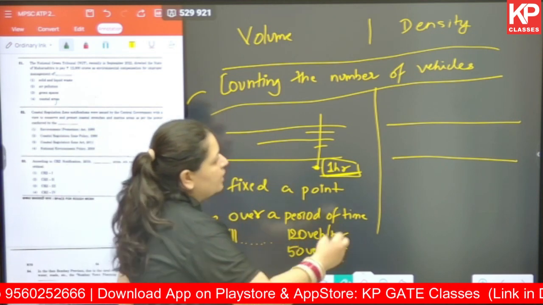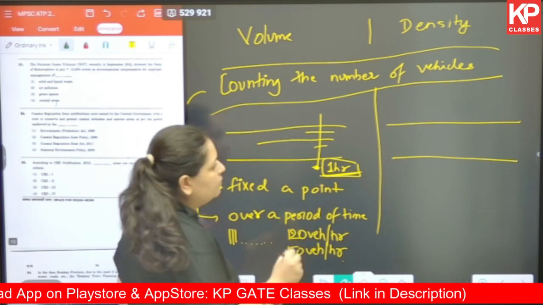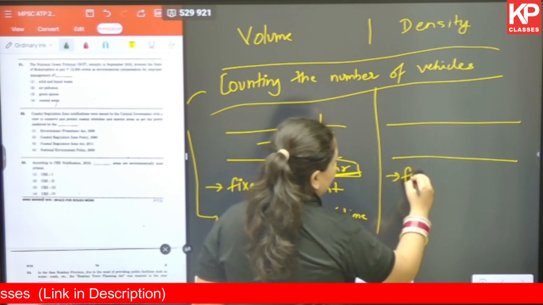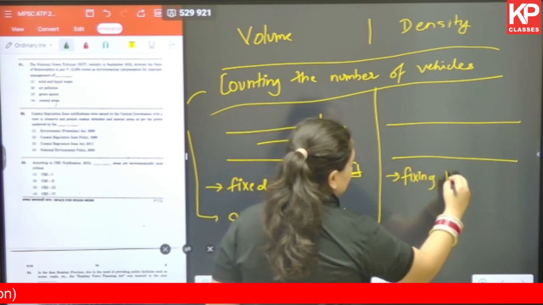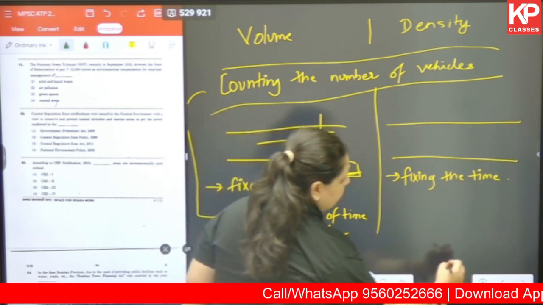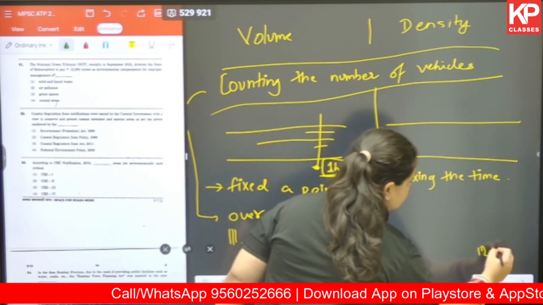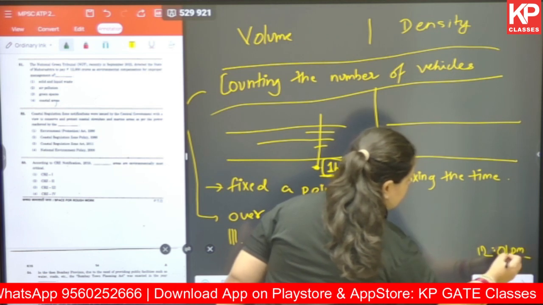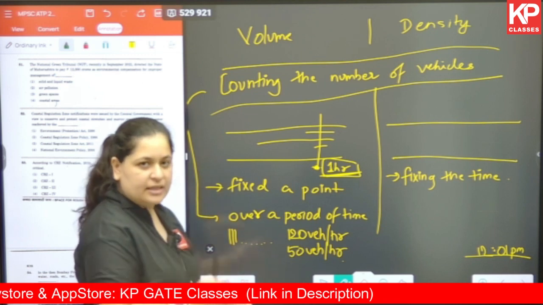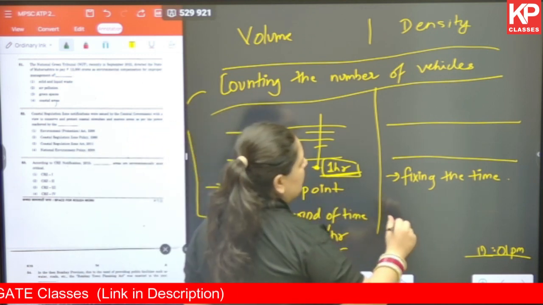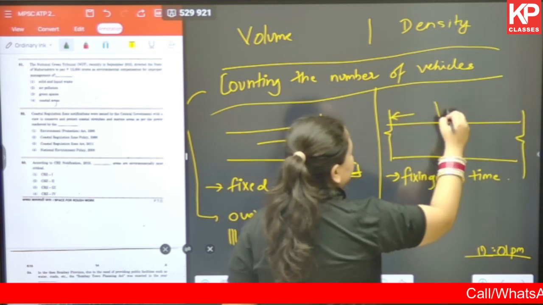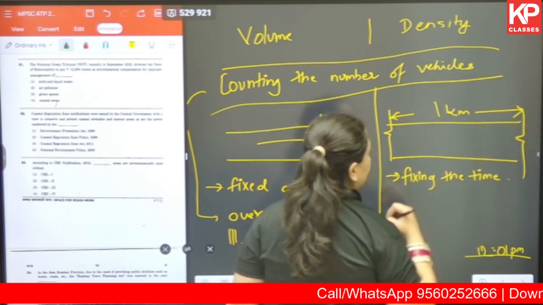What is another way? Let's say this is the road that we are talking about. Instead of fixing the point or the place, we are now fixing the time. For example, currently at 12:01 p.m. this is the time that we have fixed. Now, at this particular time, in that very second, how many vehicles are there? Let's say on a stretch of 1 kilometer. Okay, so what have we done?